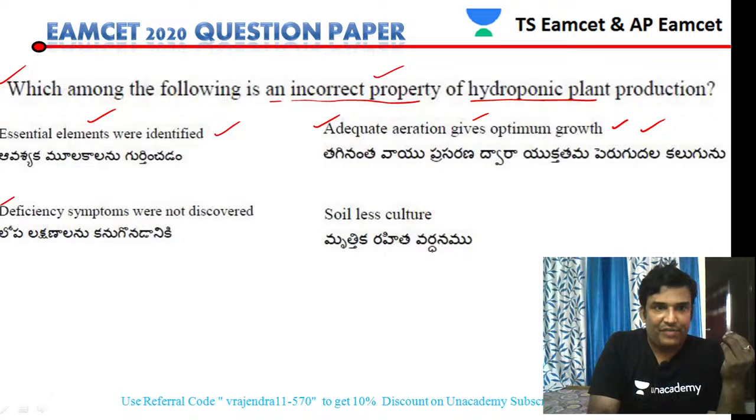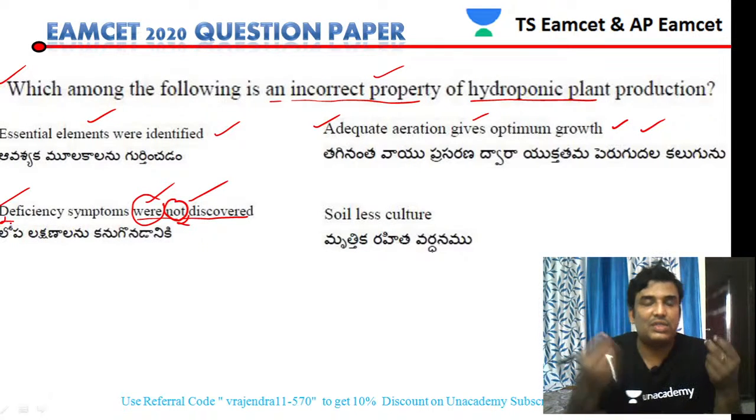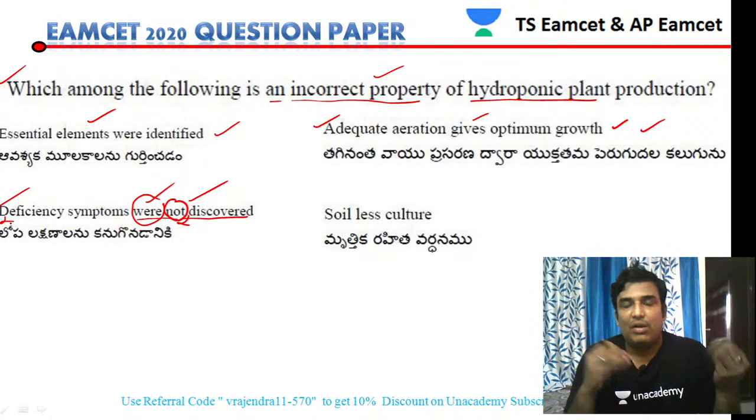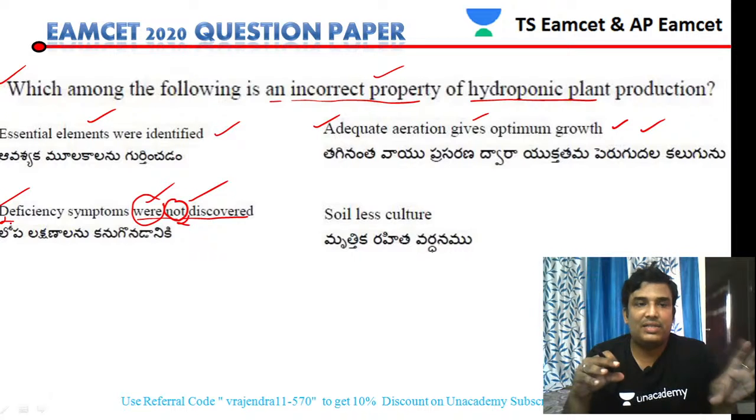Then, deficiency symptoms were not observed. No doubt, deficiency symptoms were actually observed. So this is the incorrect property, and this should be the answer. With the help of hydroponic plant production, we can identify the deficiency symptoms, so the statement that they were not observed should not be there. Deficiency symptoms were discovered should be the correct statement.